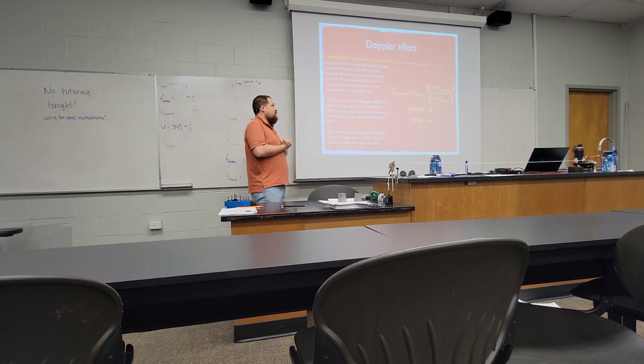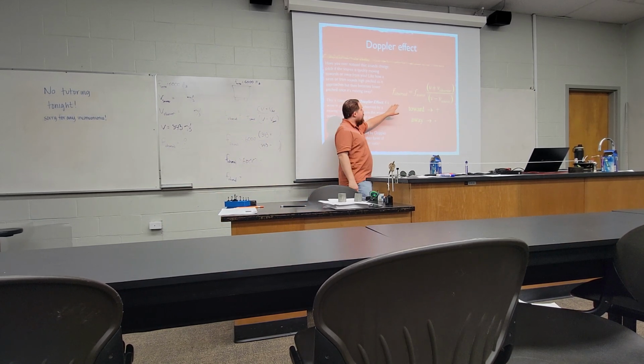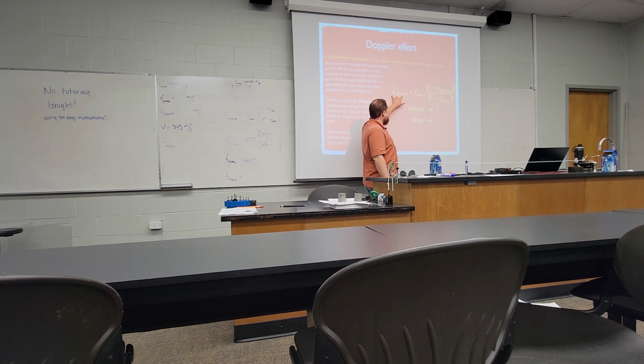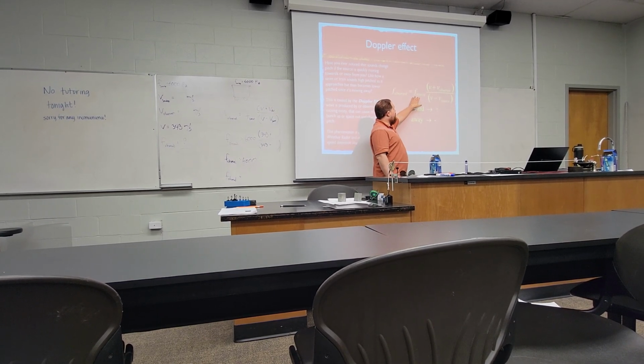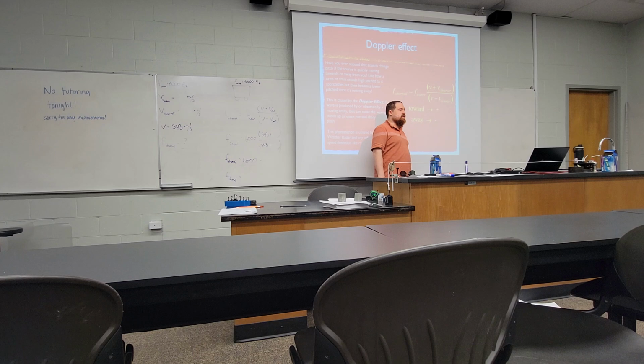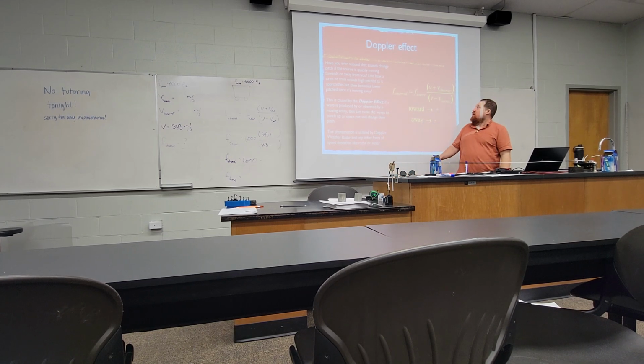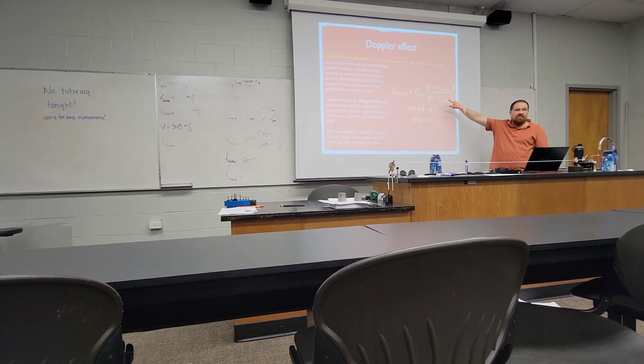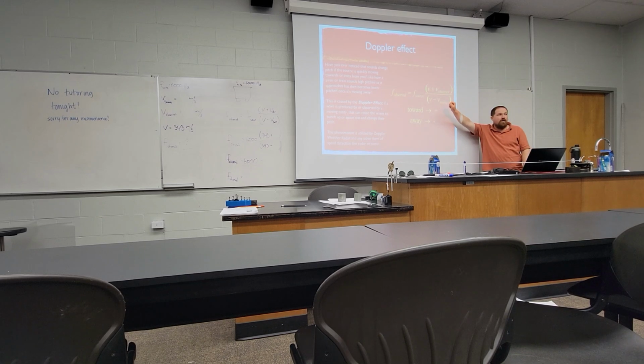The formula in question for the Doppler effect is this one right here. It reads: F observed, the frequency of sound that you, as the observer, would hear, is equal to F source, the original emitted sound frequency that the device or object is supposed to be emitting, times wave speed plus your velocity, divided by wave speed minus the velocity of whatever is making the wave. We're going to go through how this works, look at each part of it, and work a few examples.